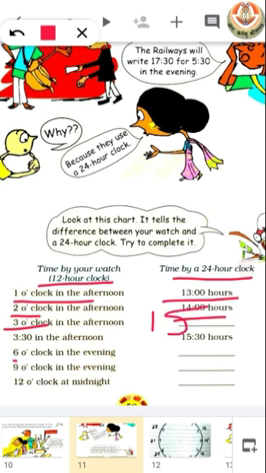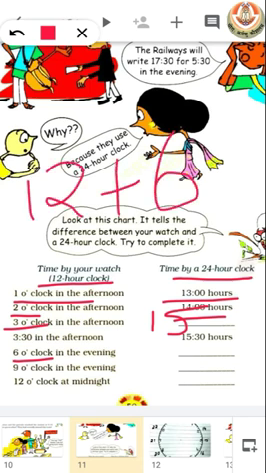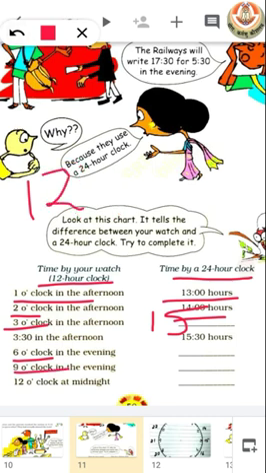Similarly, 6 o'clock in the evening: for 6 we have to add 6 with 12 and we get our answer 18. Similarly, for 9 o'clock in the evening, we just have to add 9 with 12.